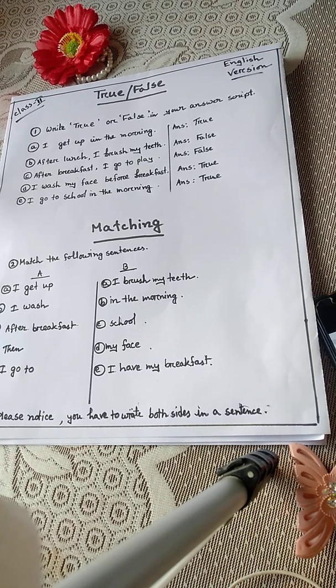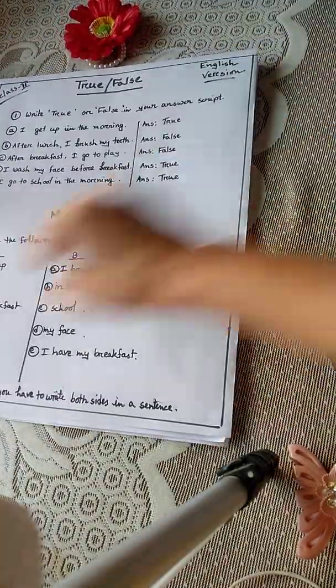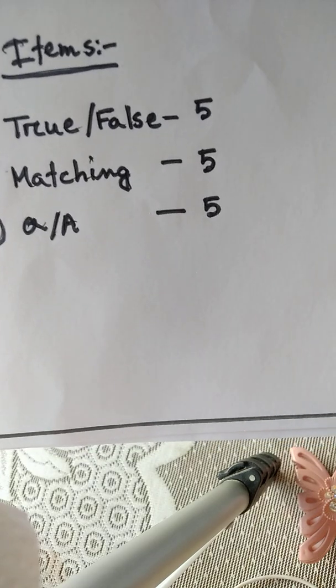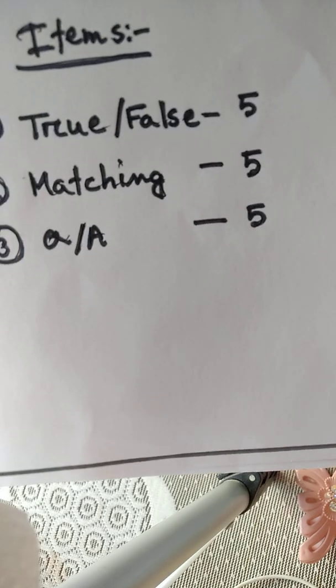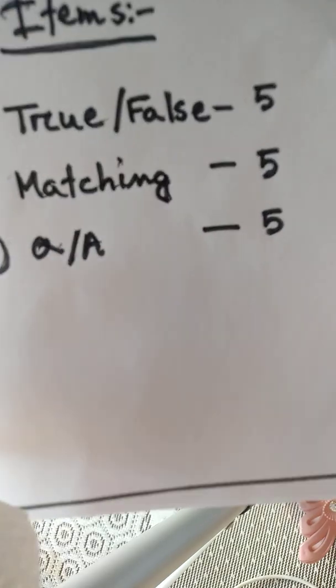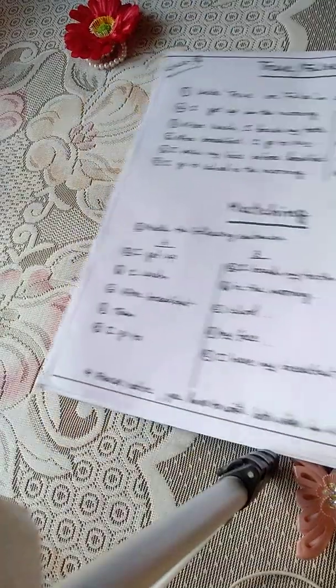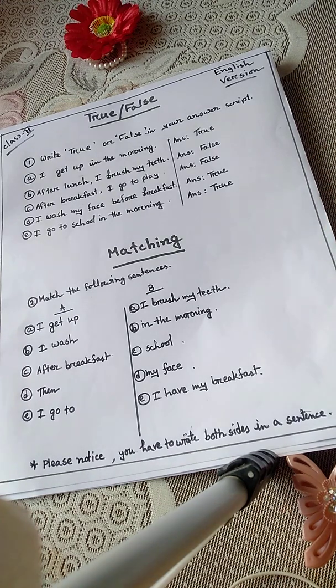Now we will see what categories of question may come from this passage. I have already said that there are three types of question which will come from this passage. I have already written them for you here. Those are three items: true, false, containing 5 marks; matching, 5 marks; question answer, 5 marks. These are the three categories of questions which may come from this scene passage in your exam question paper. Now I'm going to discuss and explain this, and I have already prepared this sort of questions for you.